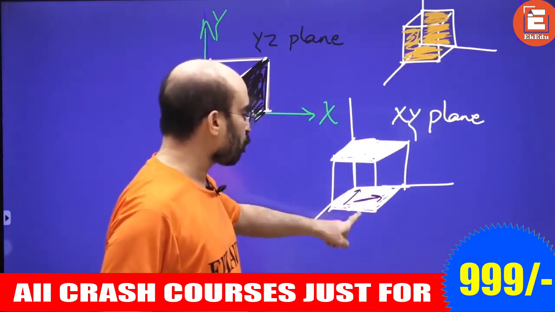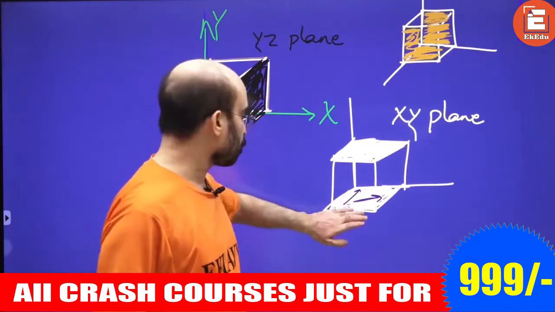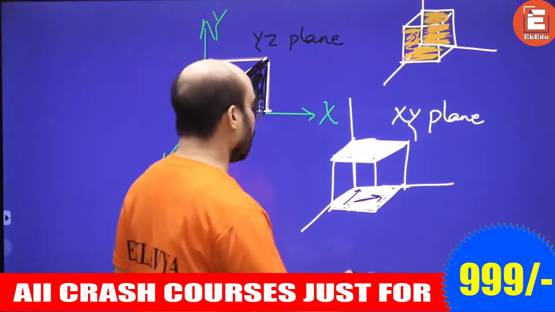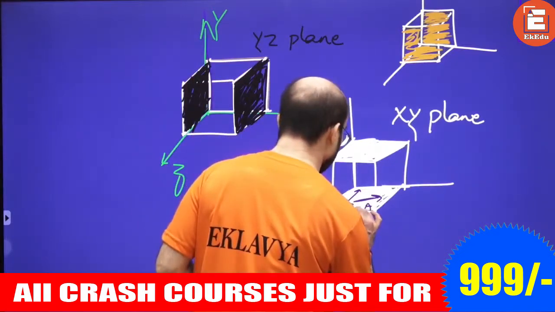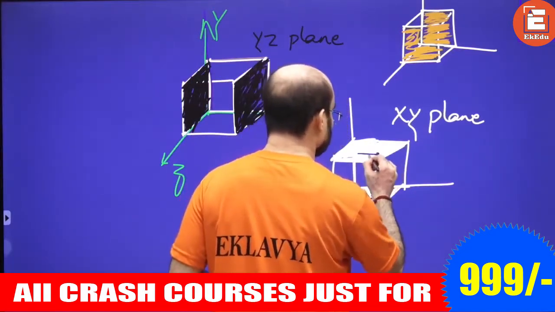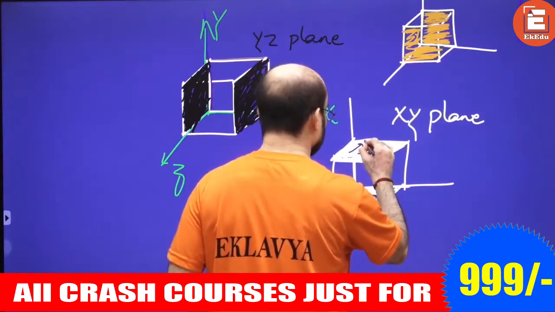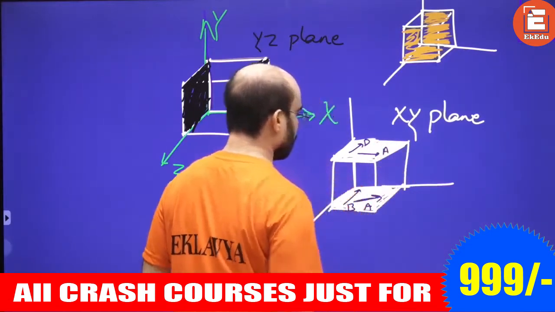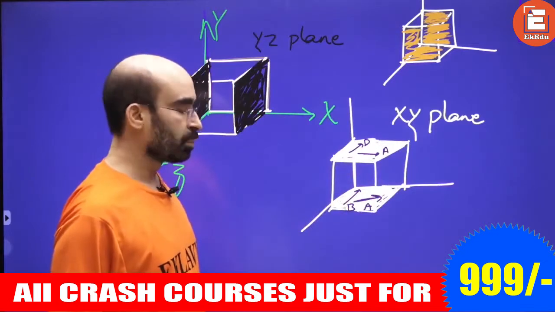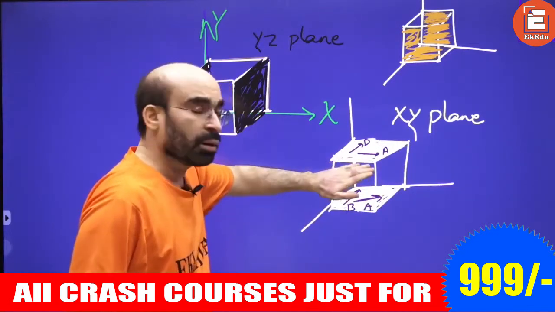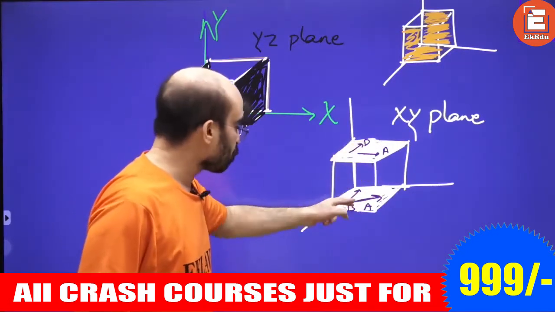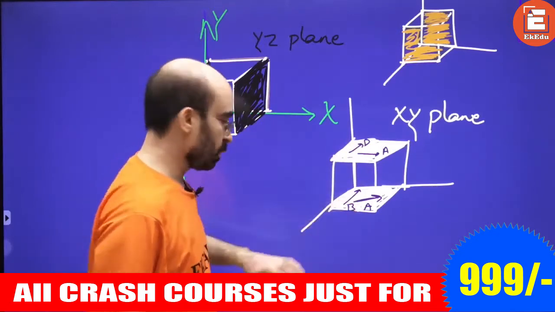So these two are coplanar vectors. This A and B. This A and say D. A and D, so these two are coplanar. These two are coplanar.